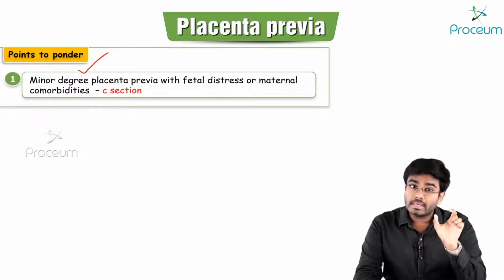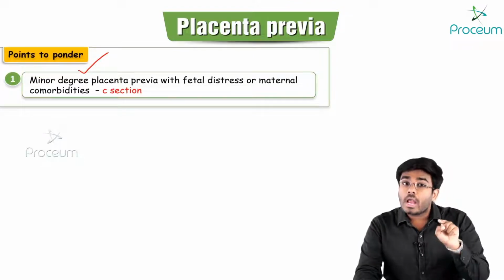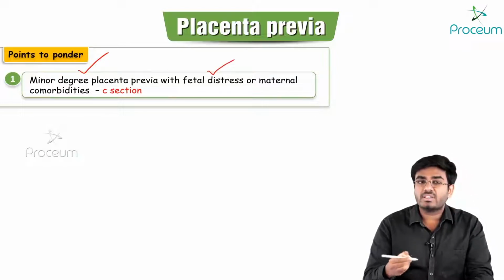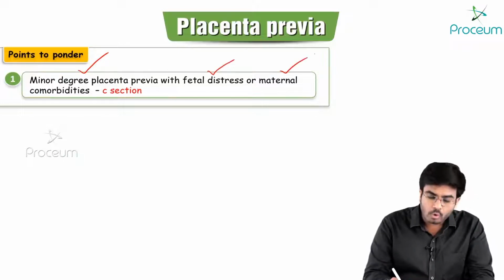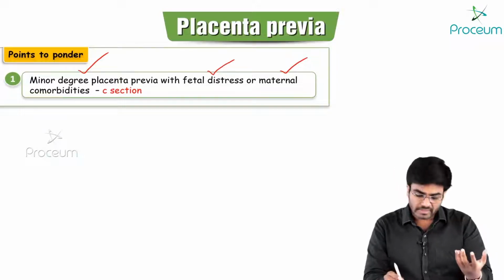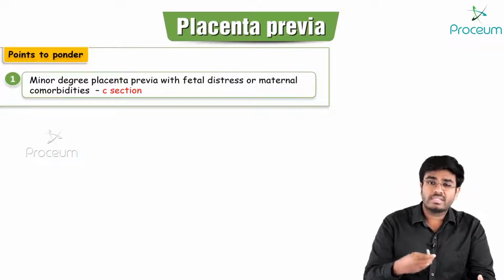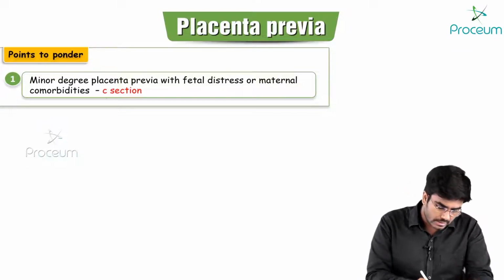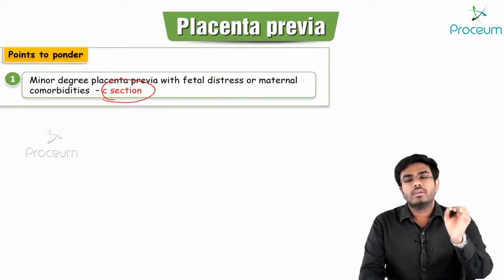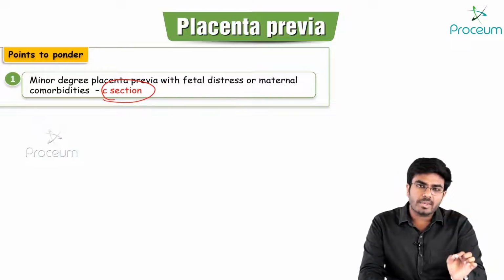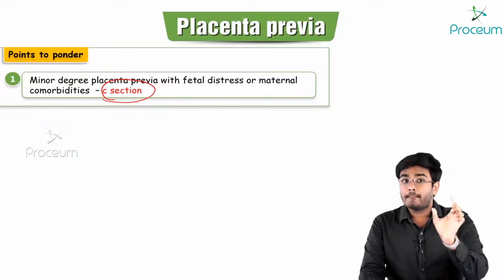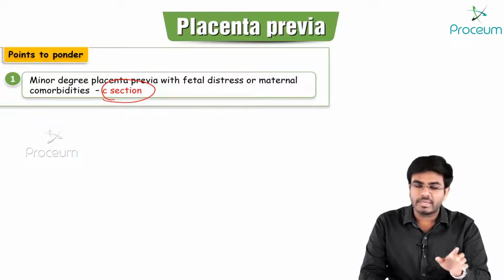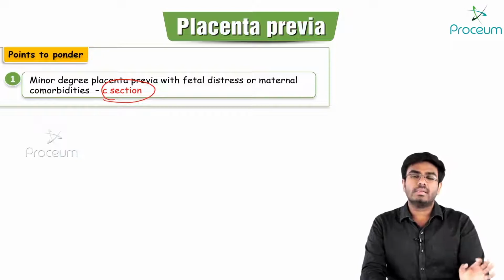But minor degree placenta previa along with any signs of fetal distress or maternal comorbidities, like the mother having cardiovascular diseases or uncontrollable hypertension, in those conditions you have to go with the C-section. Usually minor degrees of placenta previa, normal vaginal delivery, but minor degree of placenta previa along with fetal or maternal comorbidities, C-section should be done.